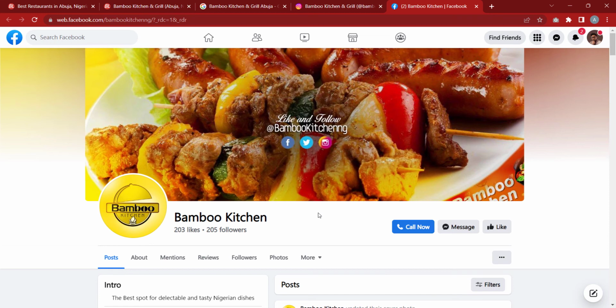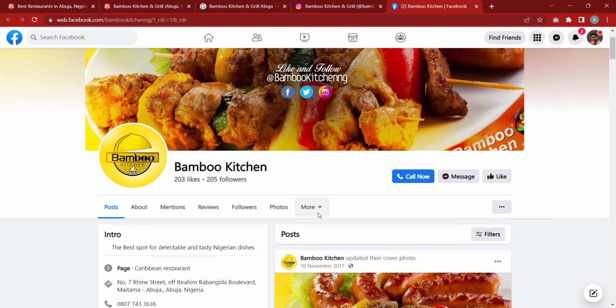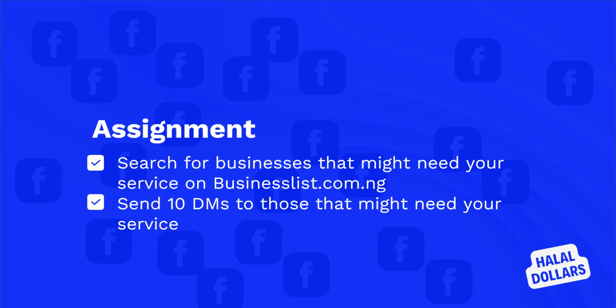Now that this is properly understood, we'll be moving to our assignment for the day. Our assignment is that we're going to search for businesses that may need our services using businesslist.com.ng. We're also going to be using confirmed.ng too.